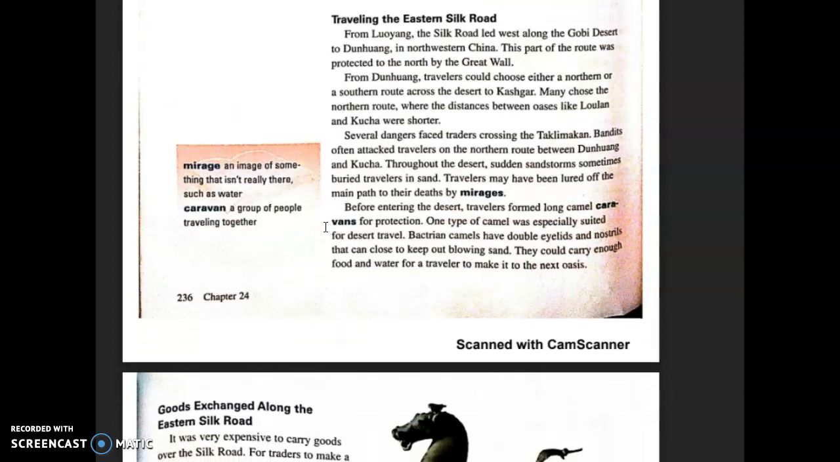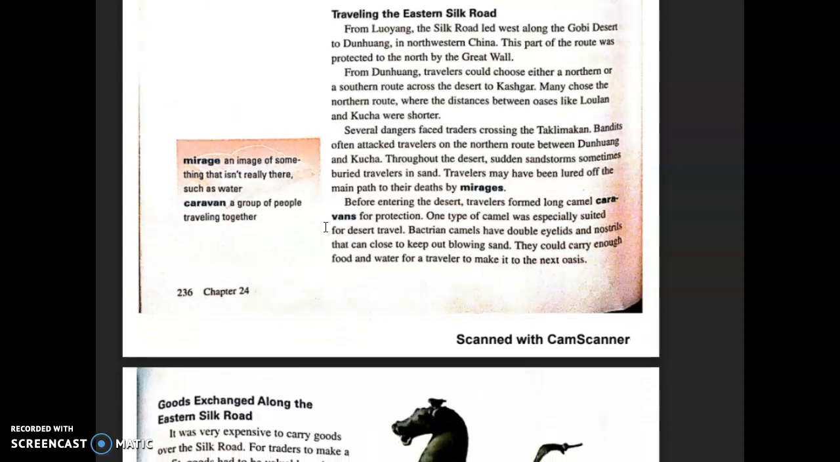Traveling the Eastern Silk Road. From Liaoyang, the Silk Road led west along the Gobi Desert to Dunhuang in northwestern China. This part of the route was protected to the north by the Great Wall. From Dunhuang, the travelers could choose either a northern or southern route across the desert to Kashgar. Most chose the northern route, where the distances between oases like Luan and Kucha were shorter.